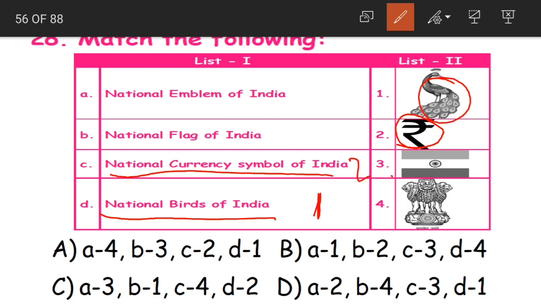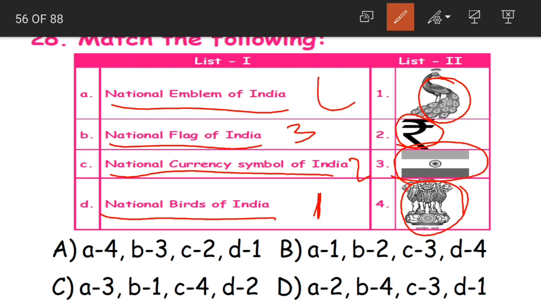Okay. So peacock is the national bird. What is this? National flag of India. Then the last one. National emblem of India. Okay, the lions. So now what will be our order? A4, B3, C2 and D1. So A is the correct answer.